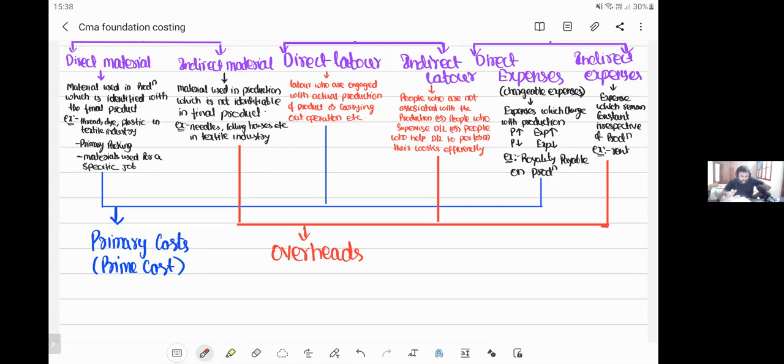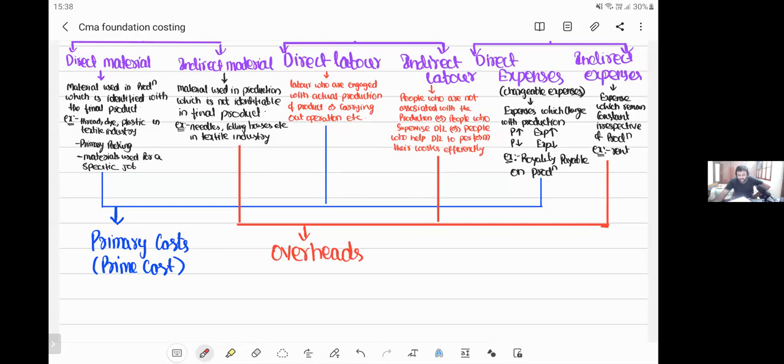Basically, overheads comprise all the expenses made in the organization. Entire expenses put together, we call overheads. You have a special chapter dedicated to overheads when you study in your CMA Intermediate and CMA Final. 90% of costing revolves around overheads, my dear friends. That's one of the most important areas in cost accounting, and this is where cost accountants will be employed to take care of overheads.